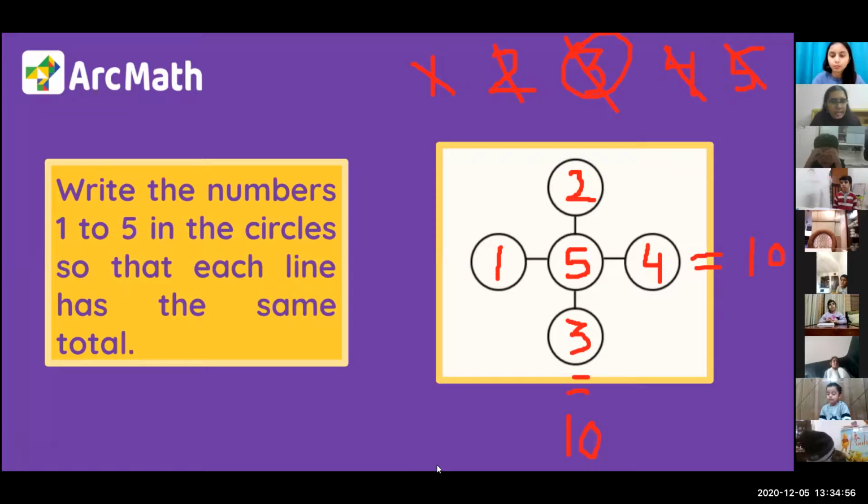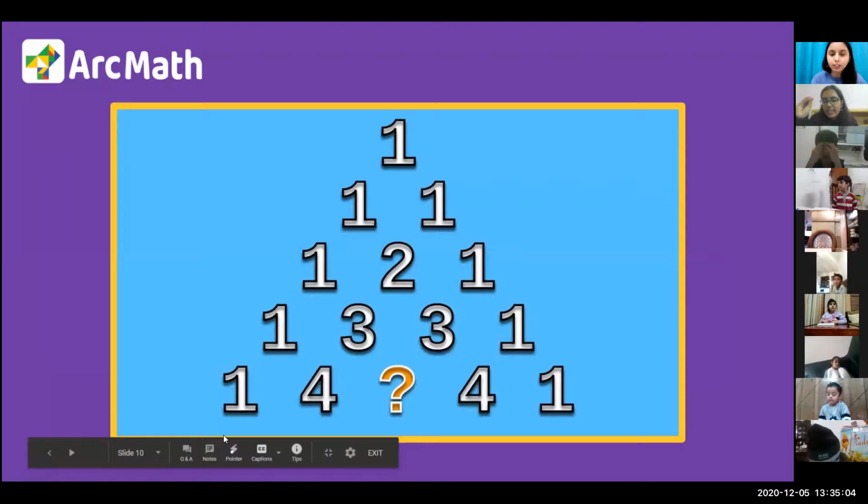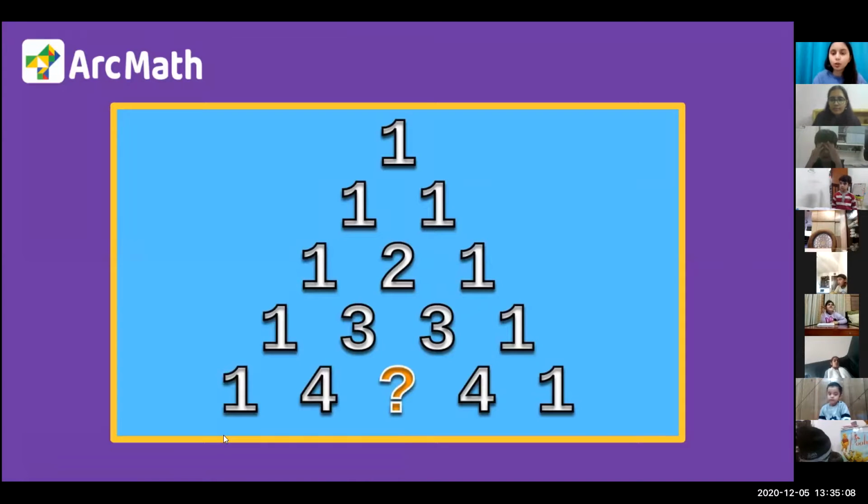Simran ma'am, do we have the time to move ahead? We have one more problem. I think we should do one more problem. Okay, let's do it. It's a very, very easy and interesting problem. Last problem, very small amount of time.